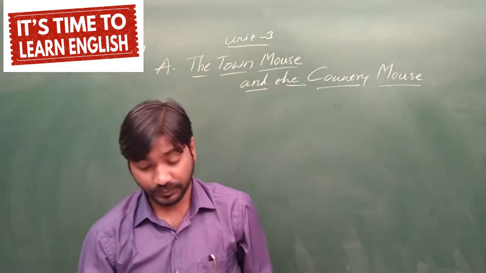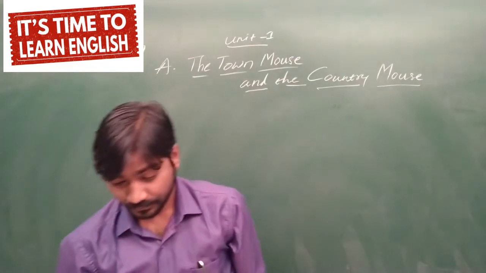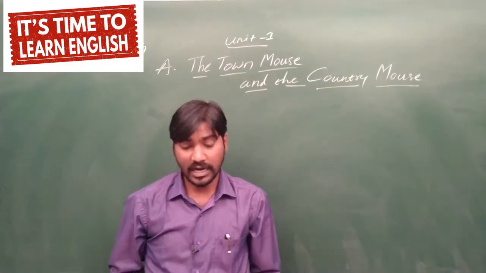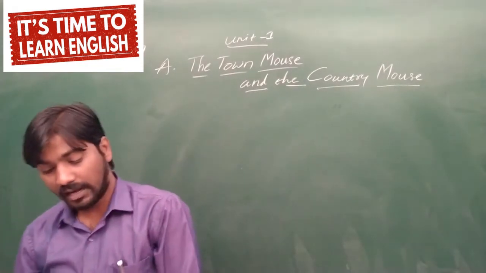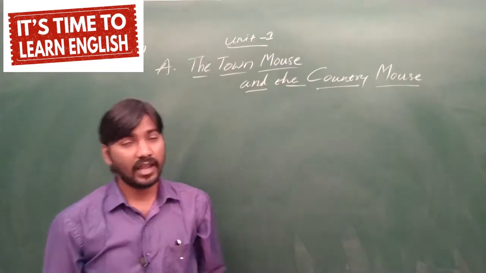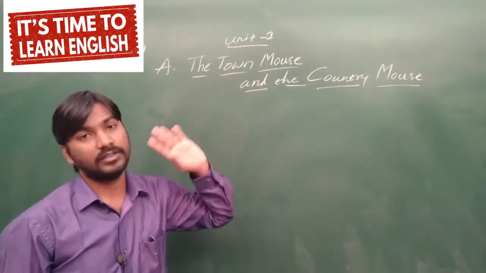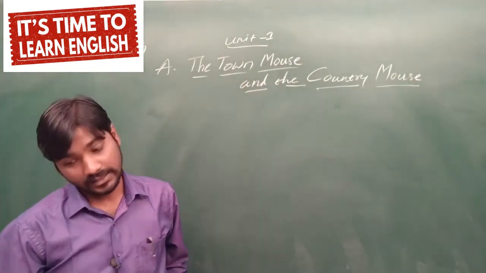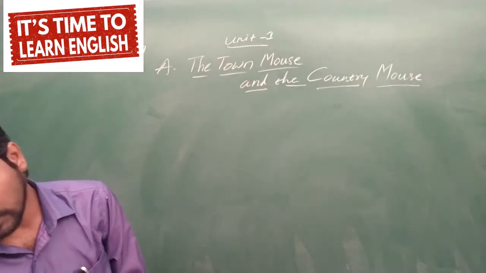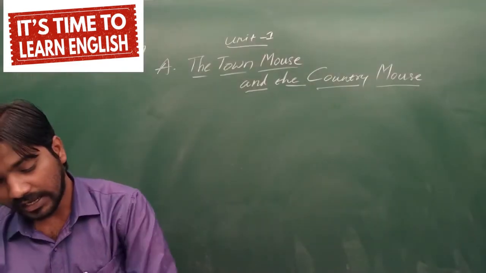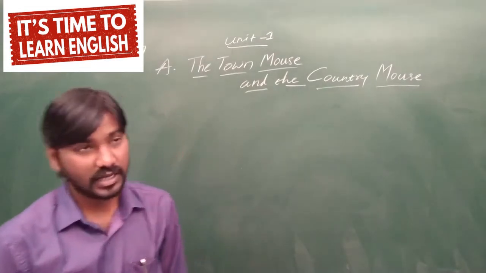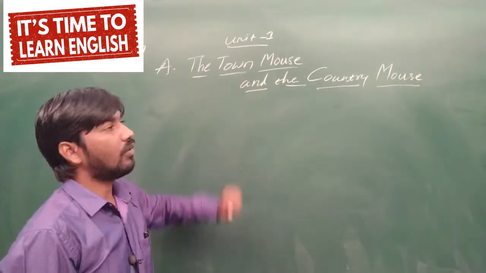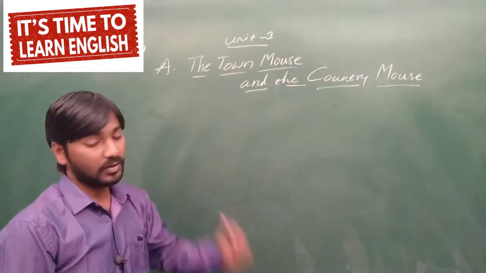Page number 2. So here the title has started, the town mouse and the country mouse. So the town mouse and the country mouse were cousins. Who are they? Both are cousins. They often wrote to each other. One day the country mouse got a letter from his cousin. So one day the town mouse has written a letter to the country mouse.